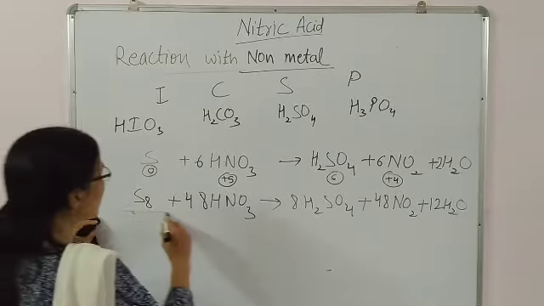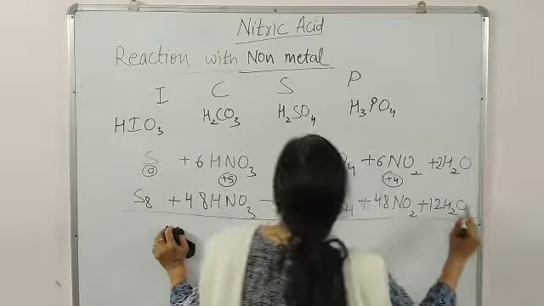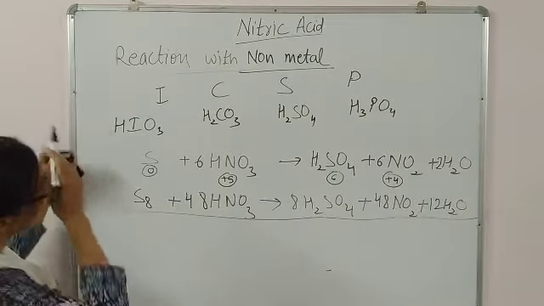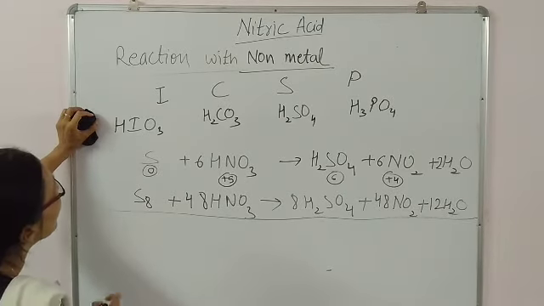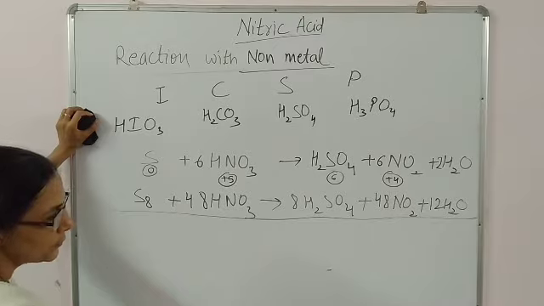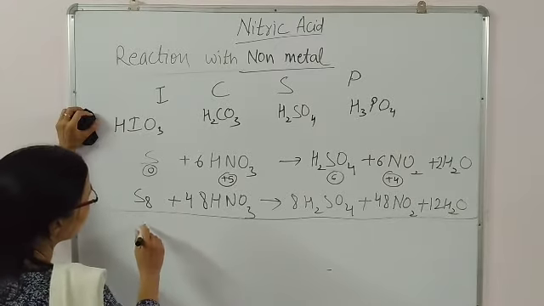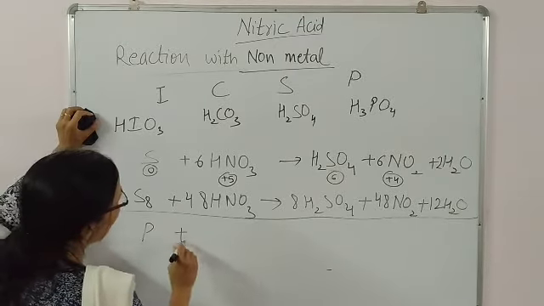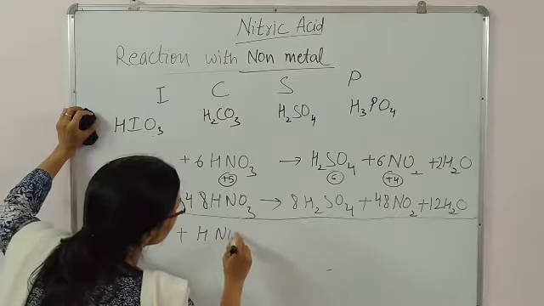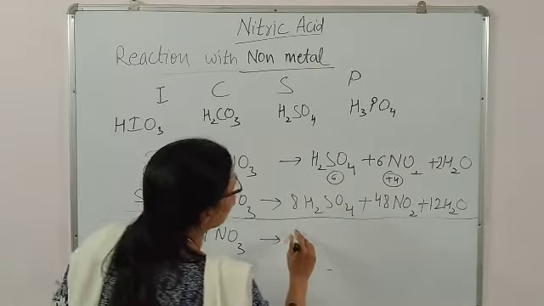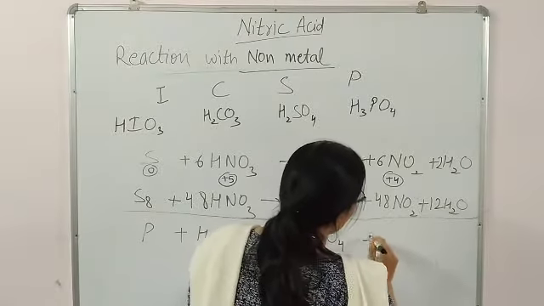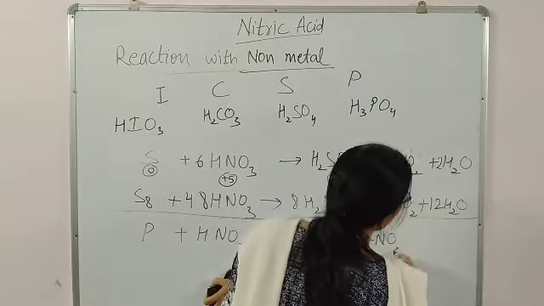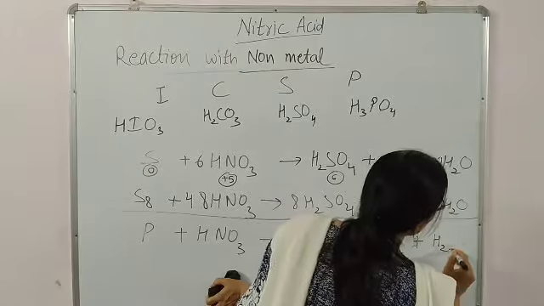Now the last equation we have to do is for phosphorus. So for phosphorus, P plus HNO3 gives H3PO4 plus NO2 plus H2O.